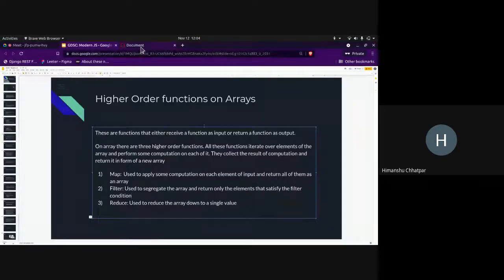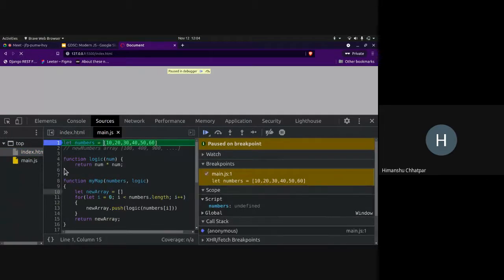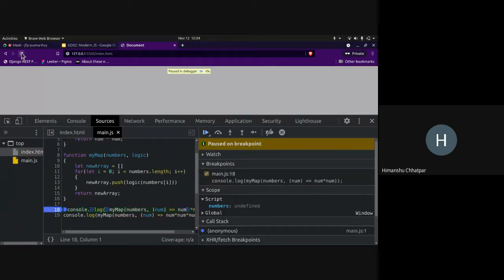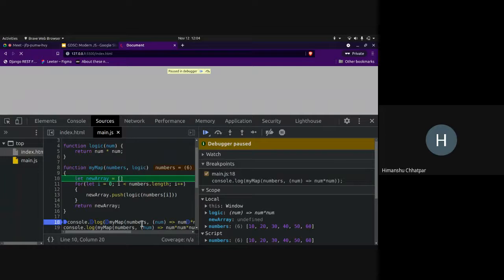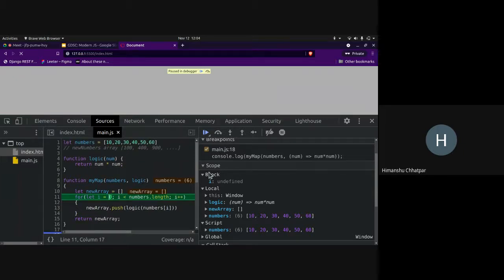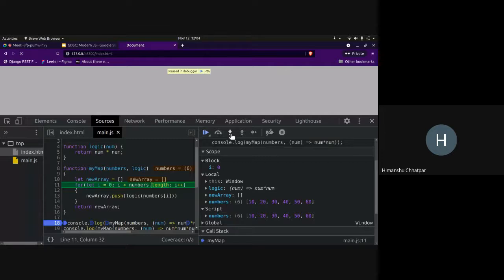Now, is there any doubt in this case how this is working? So I'll show you once in the debugger. Essentially, let's go with square. So when I execute this, step into this function. So you can see mymap, this function is called. I'm creating a new array. Then I'm looping through the array. So okay, and you can see the logic. The logic is essentially this function. So it's stored logic over here. So now I'm stepping into, and this loop runs. I'm pushing the value into the array.